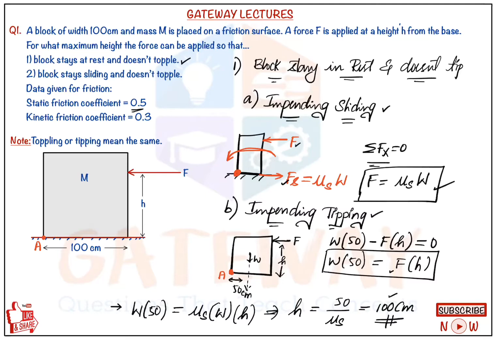So here, what does this 100 centimeter mean? It means this height value can go up to 100 centimeters. So it will start from 0, 10, 30, 40, up to 100. As we increase the height till 100, the block will stay at rest and doesn't topple. But beyond 100 centimeters, if we go to 101 or 102 centimeters, the block starts sliding. It may even tip also, but we'll find out whether it will tip or not. The block just starts sliding, and we'll take now the second condition.